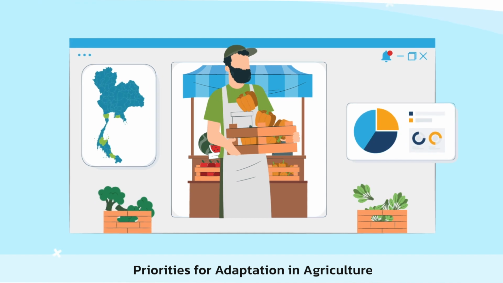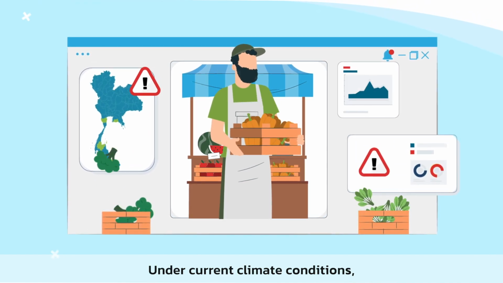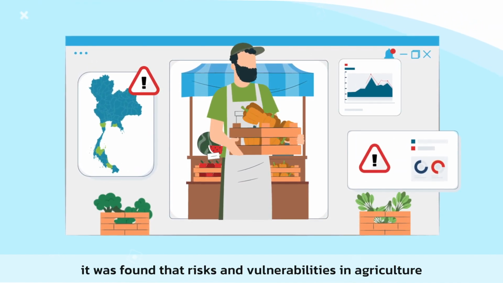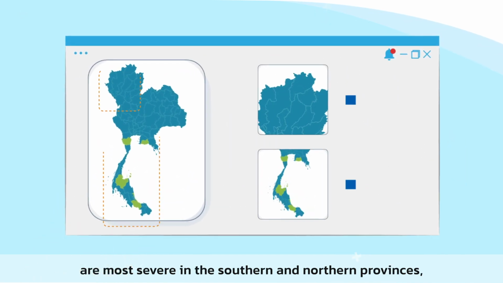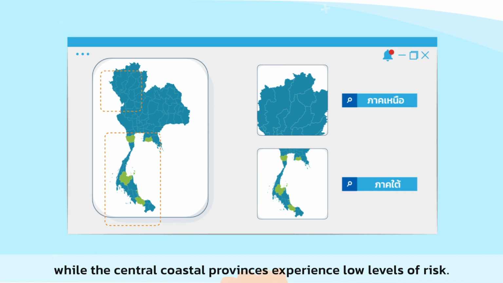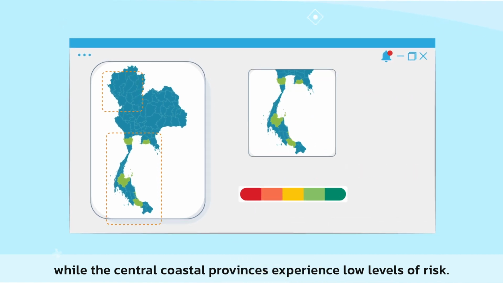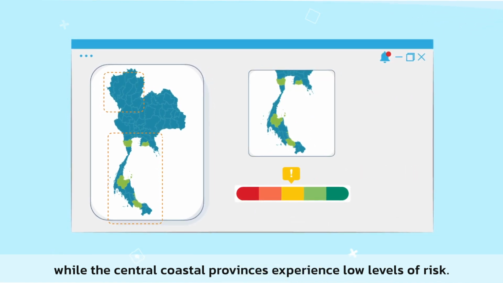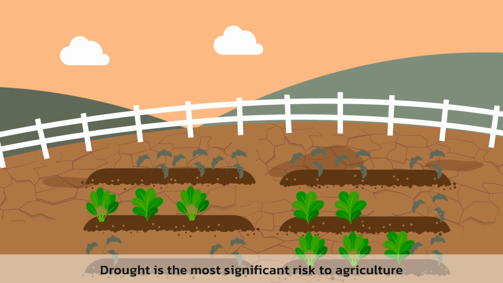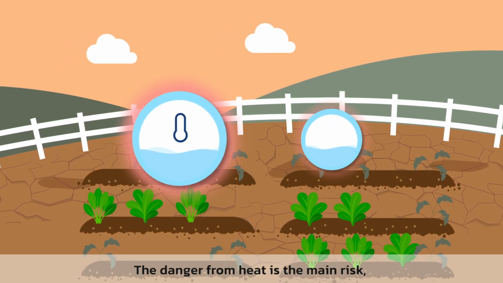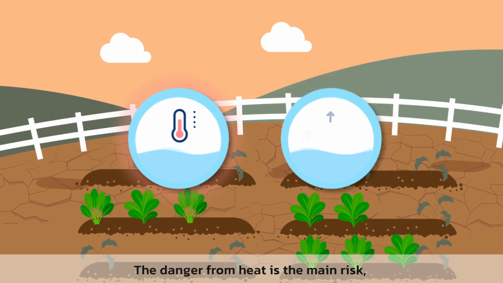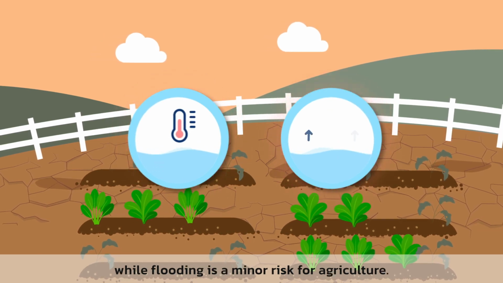Priorities for adaptation in agriculture. Under current climate conditions, it was found that risks and vulnerabilities in agriculture are most severe in the southern and northern provinces, while the central coastal provinces experience low levels of risk. Drought is the most significant risk to agriculture in the short to medium-term future. The danger from heat is a main risk, while flooding is a minor risk for agriculture.